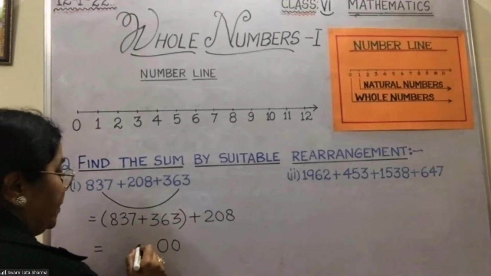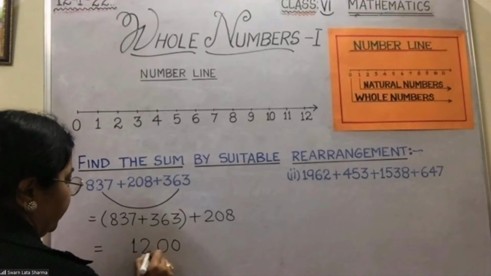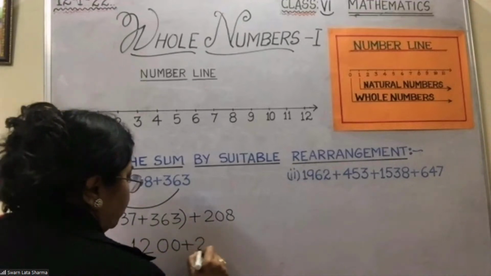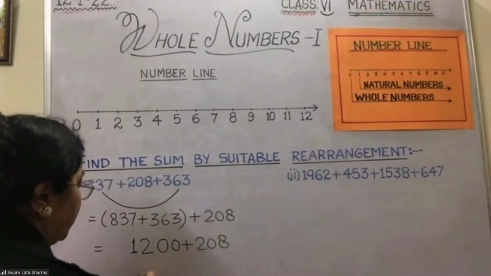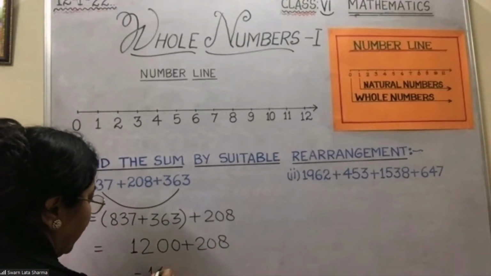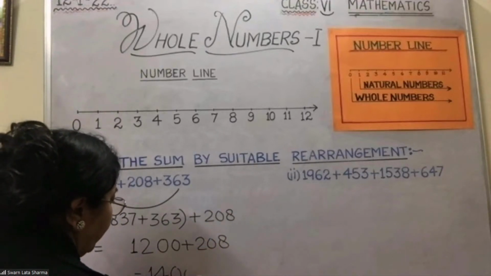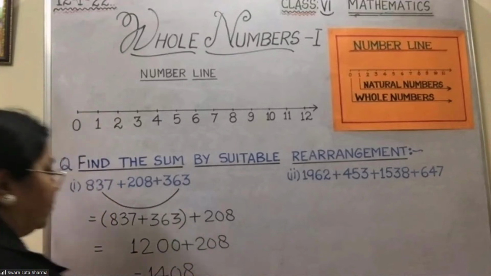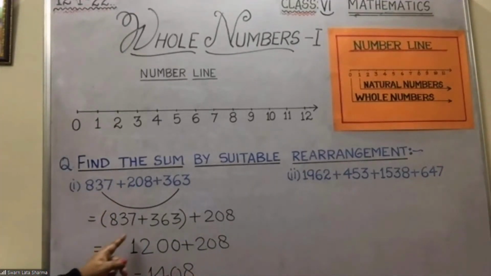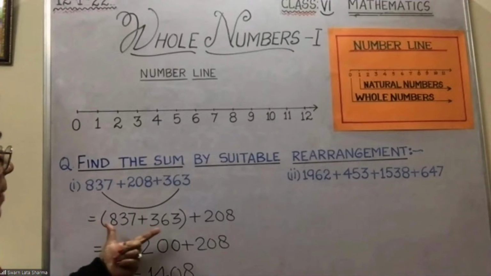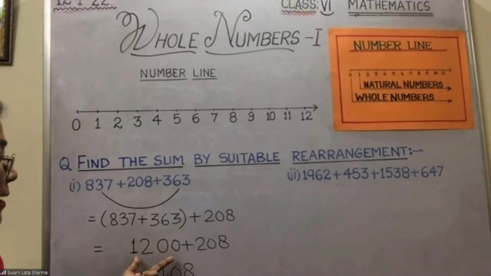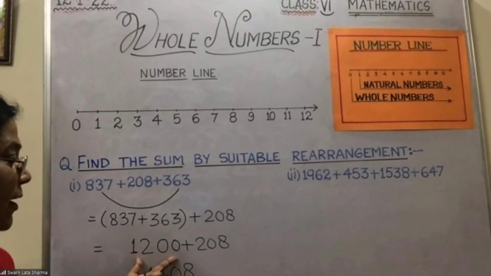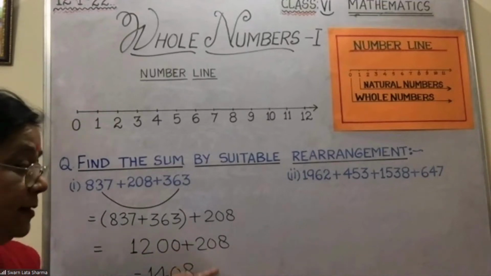So here I get 1200 plus 208. This becomes easy for me to add and I get 1408. So I can find the sum by suitable arrangements. If I add these two numbers, I get a simple number to add with the other addend.